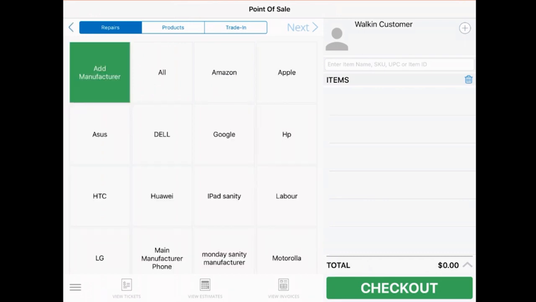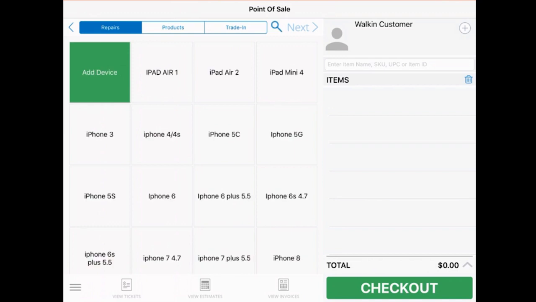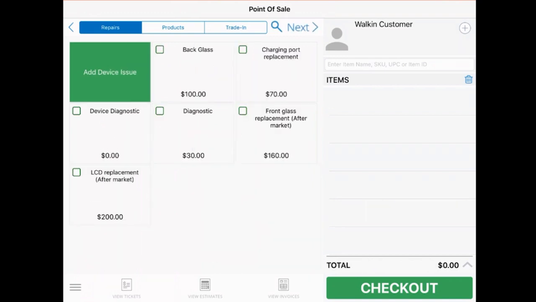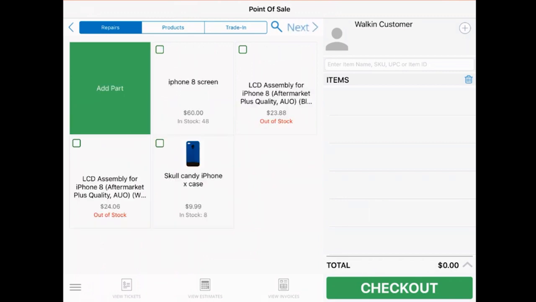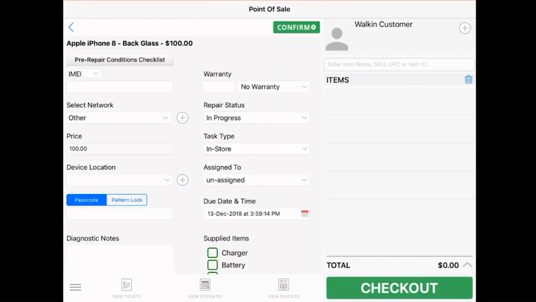Then select the device manufacturer, select the device model, and select the repair you want to perform and the required part for it. When you're all done, tap Next. You could do the same for any accessories you're selling, trade-ins, or any casual transactions made.